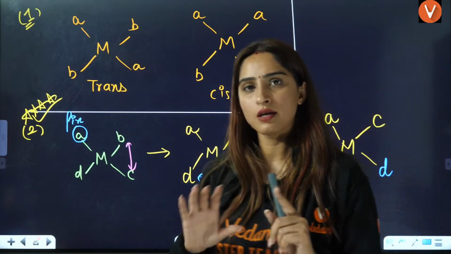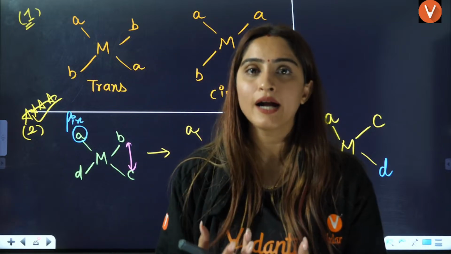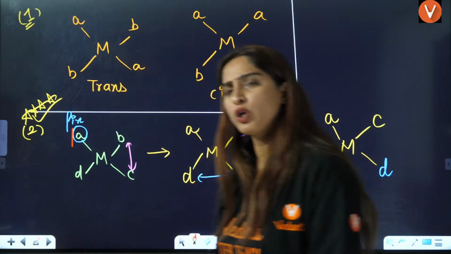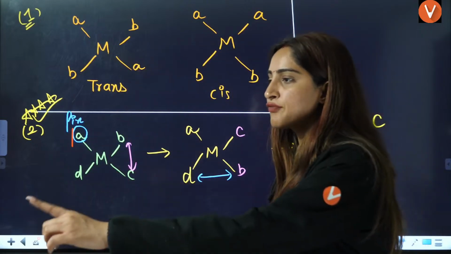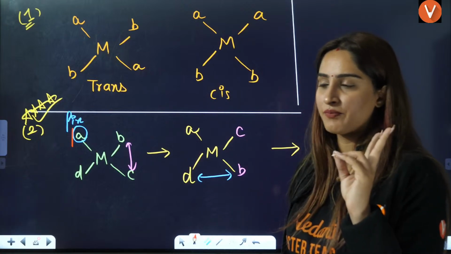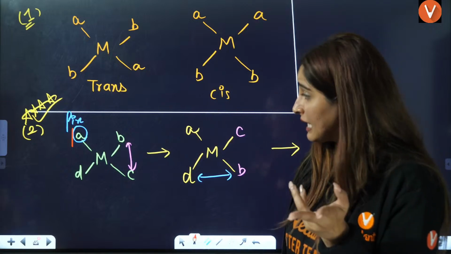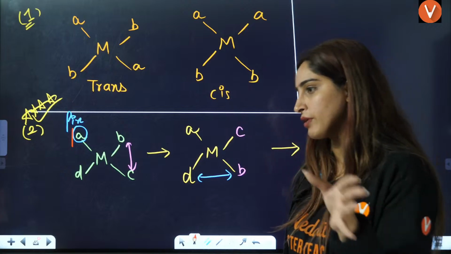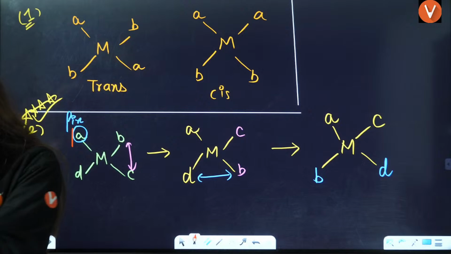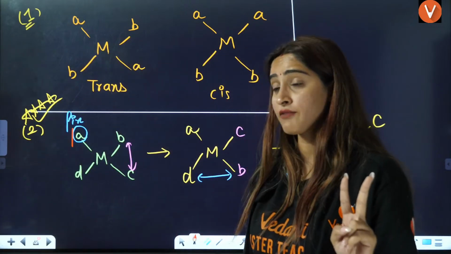For cis and trans, you should assume that 2 ligands are the same here. I am assuming. What do you want to assume? The first chat that I see in the chat box, I'll take that as the same. You can say AB, you can say BC, you can say CD, you can say DB, you can say AC, whatever, right? What's your choice? The first student who writes it in the chat box, I'll take those as the 2 fixed ligands. I'm still waiting for your chats.